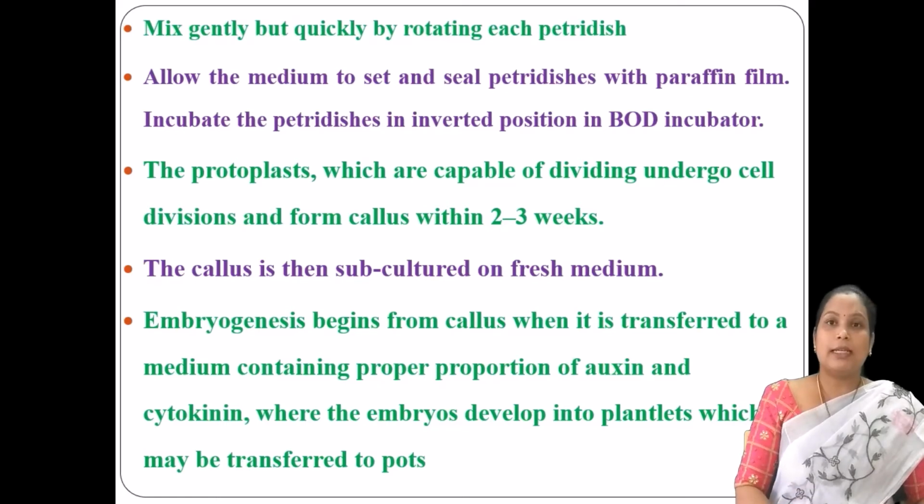You need to mix it gently by rotating the petri dishes, seal them with a paraffin film, and incubate them in the incubators. Those protoplasts which are capable of undergoing cell division will divide, and this results in the formation of a callus within 2 to 3 weeks.